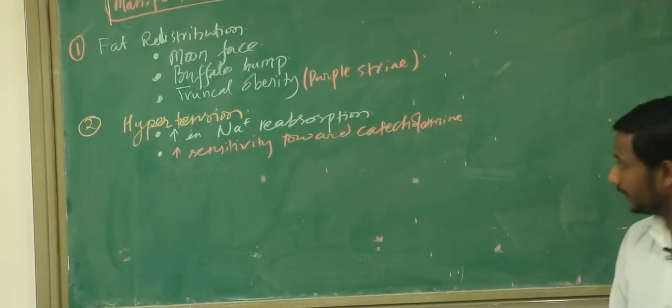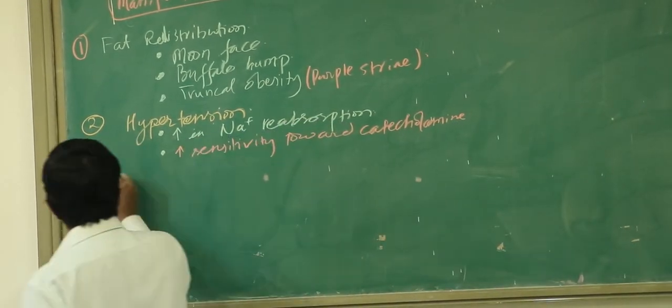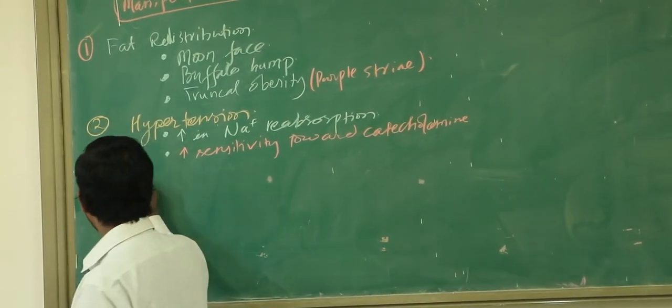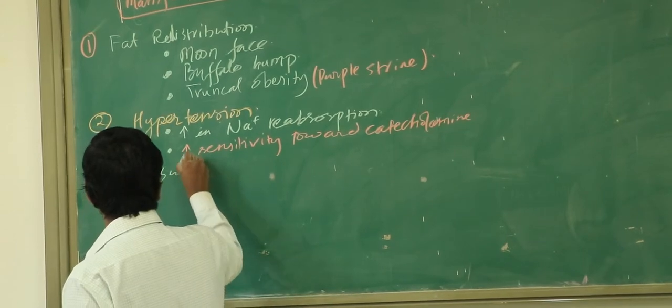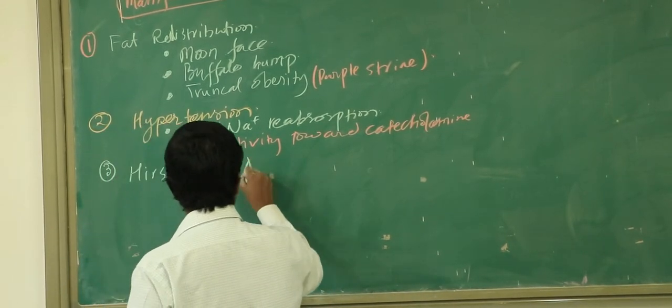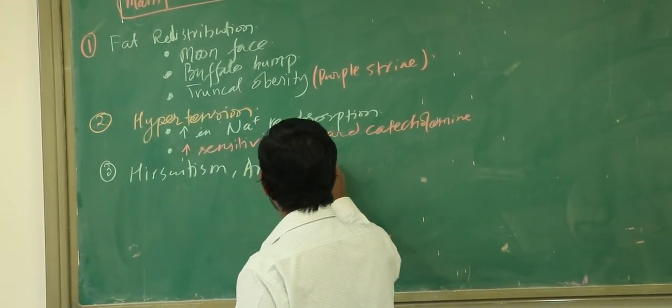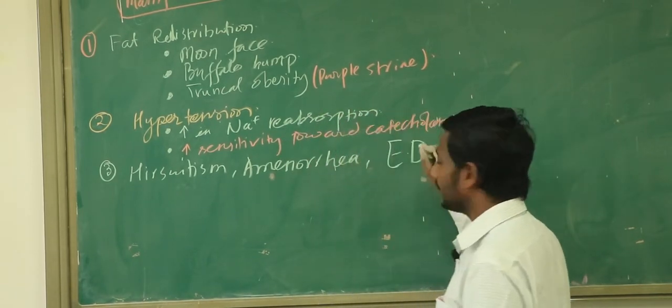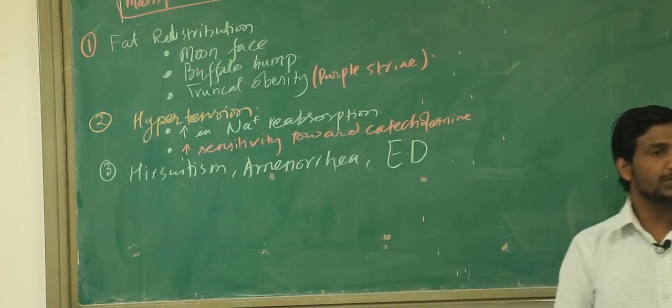Okay, now let's go further. This patient, when they have a high amount of cortisol in the body, if female can develop hirsutism, can even develop amenorrhea, and if male, then can even develop which disease? Erectile dysfunction. So all of you tell me the reason behind that. What is the cause?